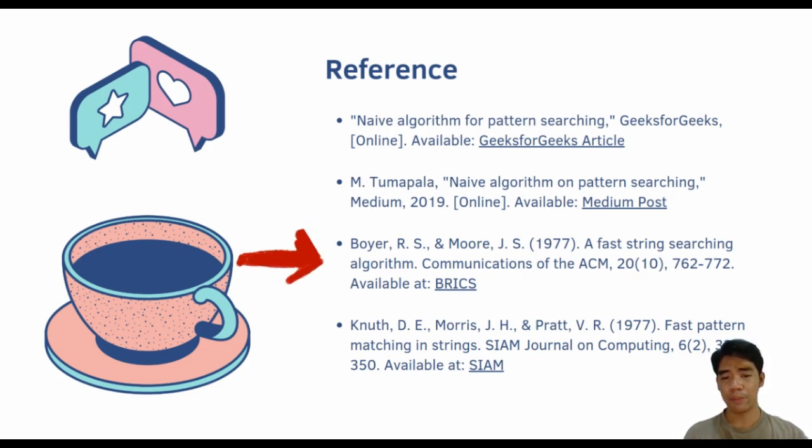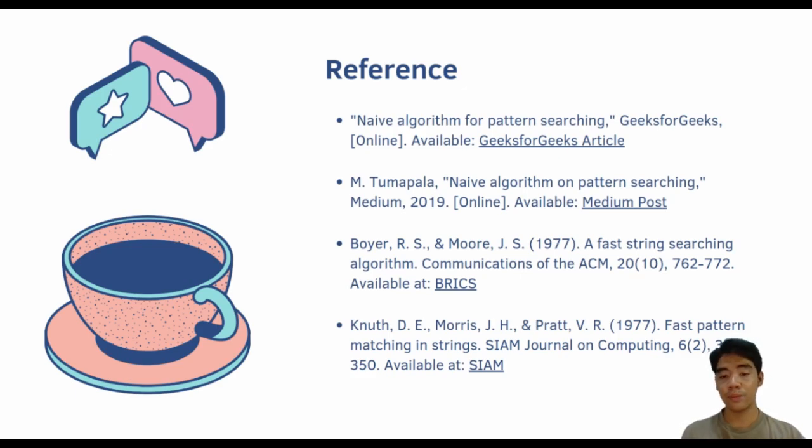We also draw upon foundational works by Boyer and Moore, specifically their 1977 publication, A Fast String Searching Algorithm. This landmark paper introduces the Boyer-Moore algorithm, which significantly improves pattern searching efficiency. Finally, we reference the seminal paper by Knuth, Morris, and Pratt, Fast Pattern Matching in Strings.